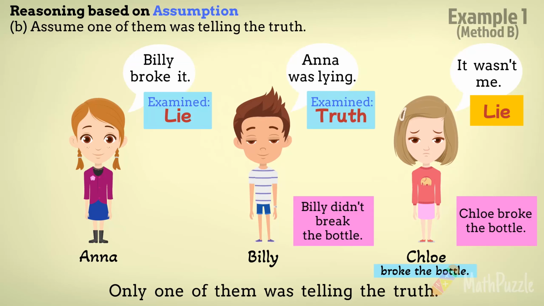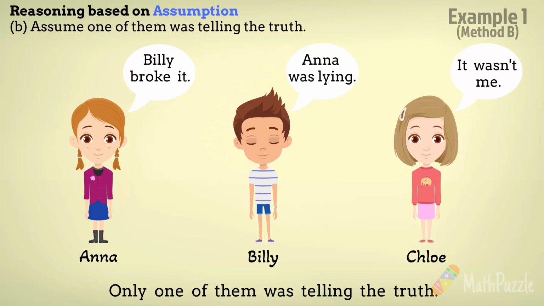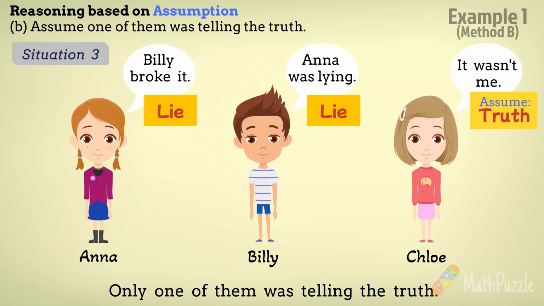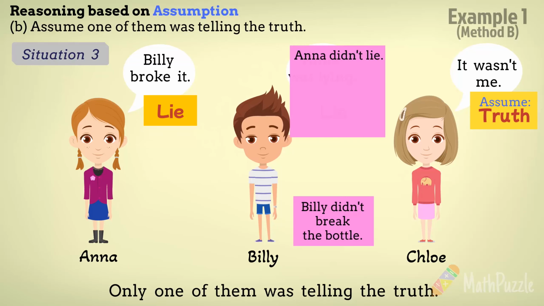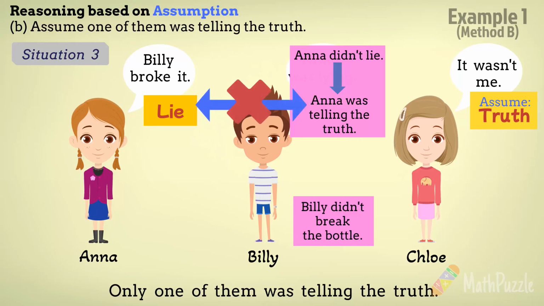Even though we have already arrived at the correct answer, we will still explore the last assumption together to better understand the contradictions that arise when it is not valid. Let's proceed with the assumption that Chloe was telling the truth while Billy and Anna were lying. Again, considering Anna's false claim, we can deduce that Billy did not break the bottle. Billy's false statement accusing Anna of lying suggests that Anna was, in fact, telling the truth, leading to a contradiction. On the other hand, Chloe's true statement indicates that she didn't break the bottle.